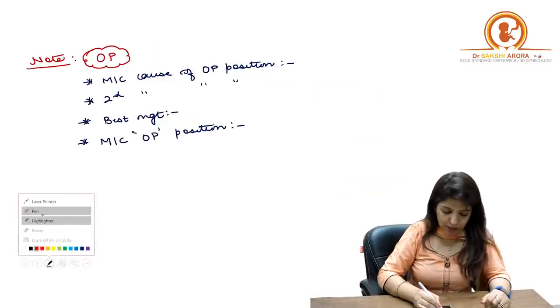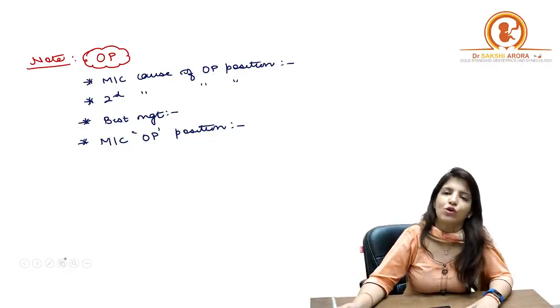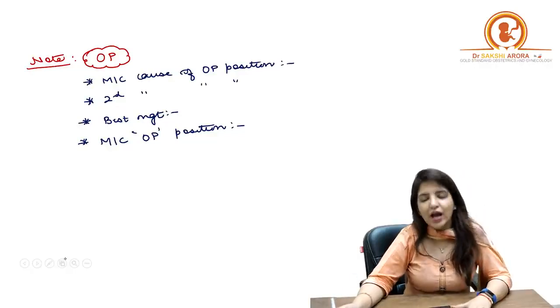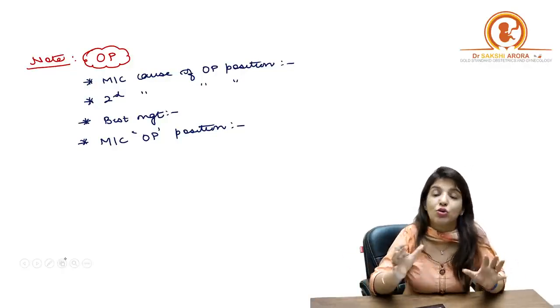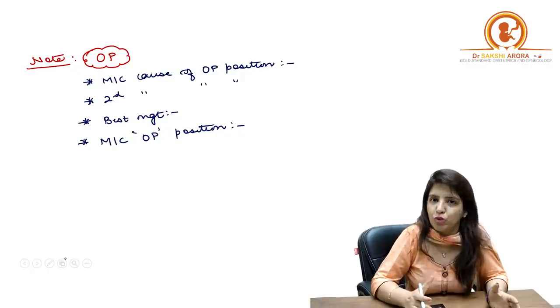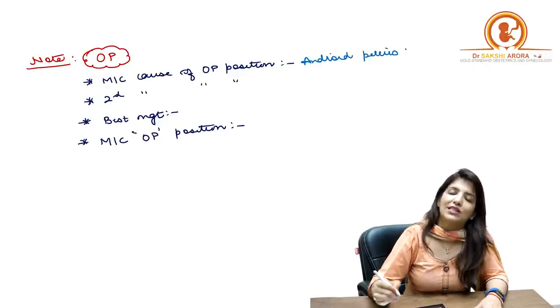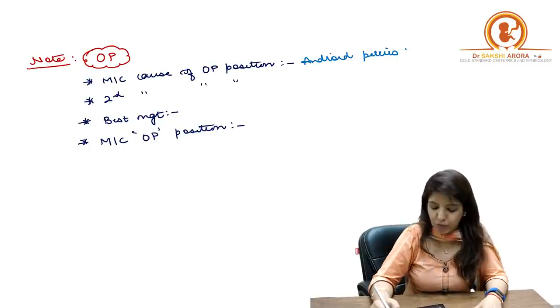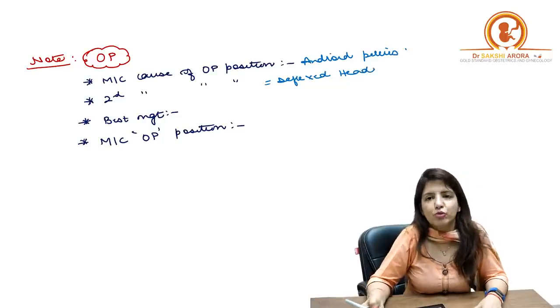Just one or two other single liners which I want you to quickly revise with me in case of occipito-posterior position. If they ask you what is the most common cause of occipito-posterior position, they are not asking you the pelvis, but overall they are asking you what is the most common cause of occipito-posterior position, then also your answer is android pelvis. If they ask you what is the second most common cause of occipito-posterior position, then it is deflexed head.